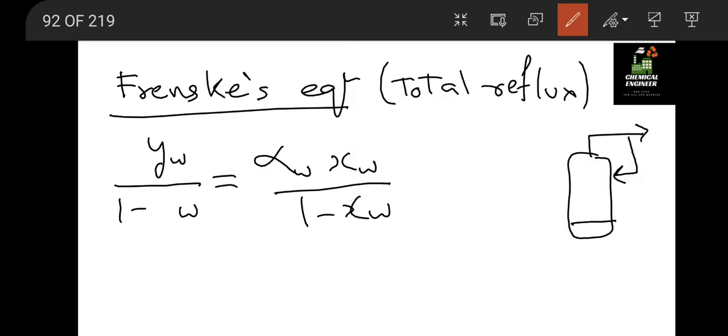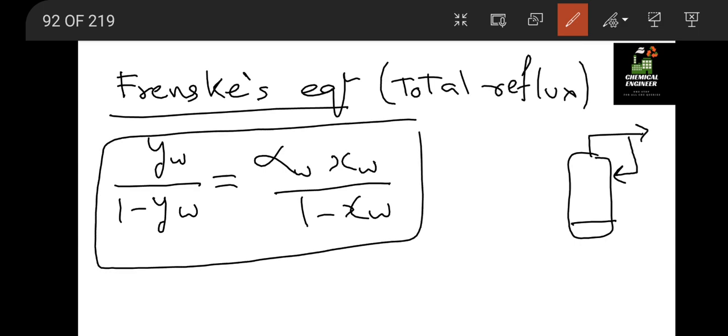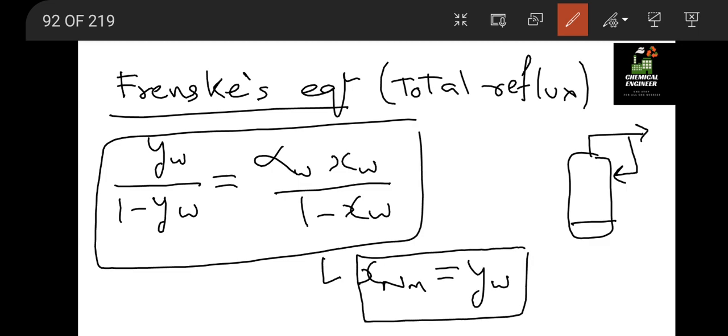So this is the direct formula. For the total reflux case, for the mth or the lowest plate, the liquid and vapor fractions of the component become equal.